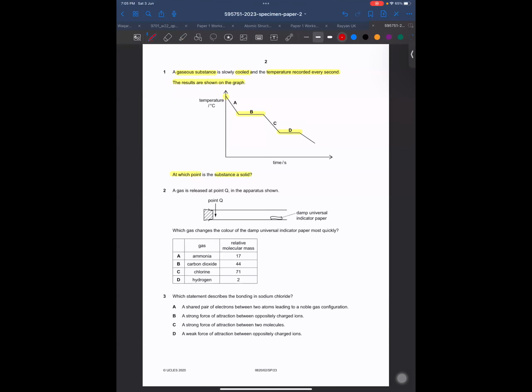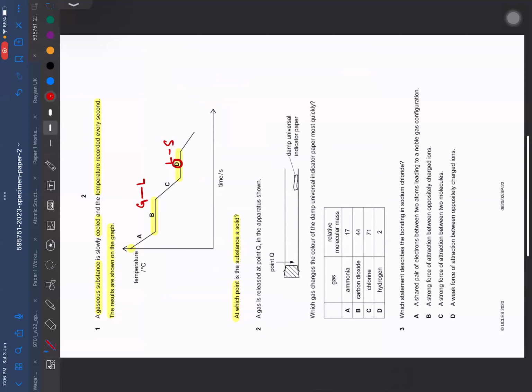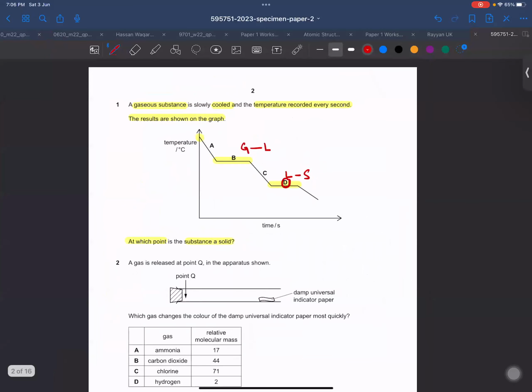If you talk about the cooling curve, first gaseous particles convert into liquid particles, and then liquid converts into solid. So definitely at point D, it is going to change into solid from liquid state. All right, bacho? Yes, sir.